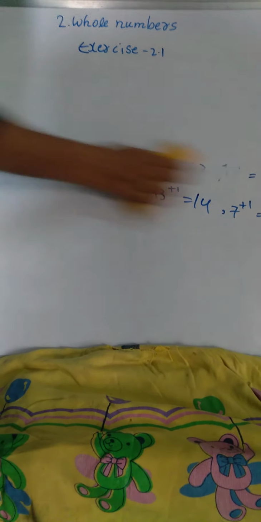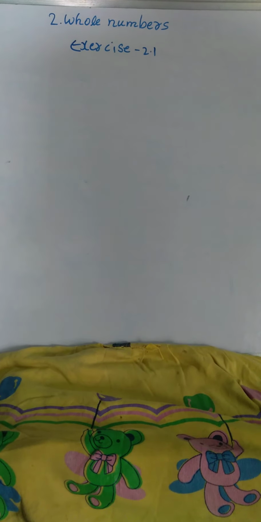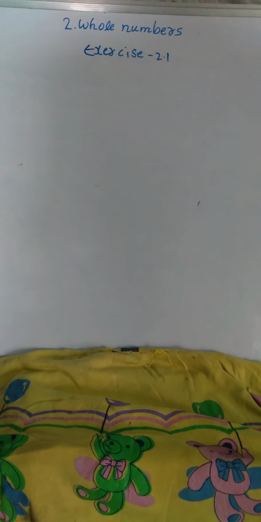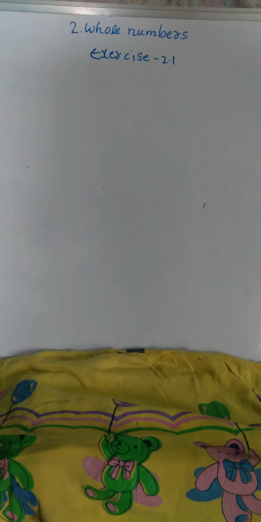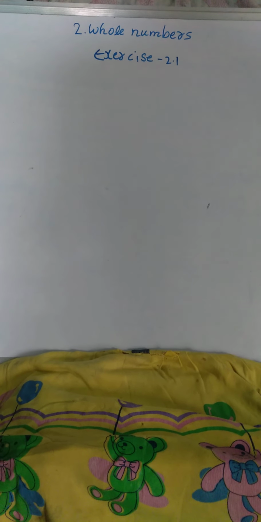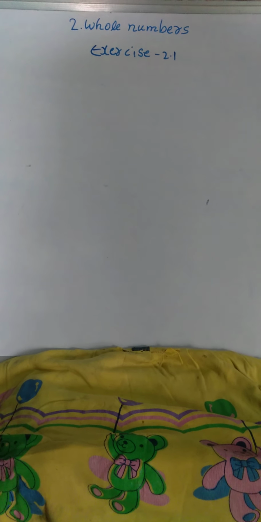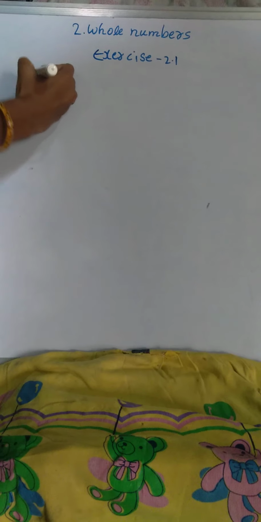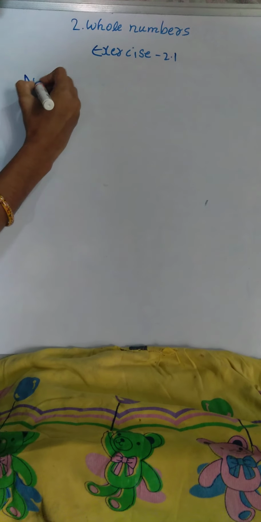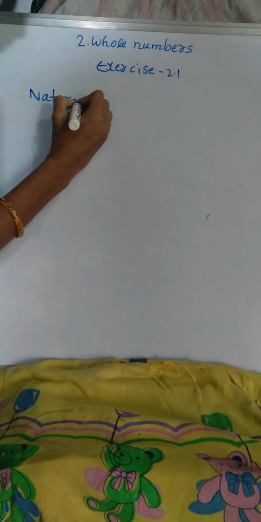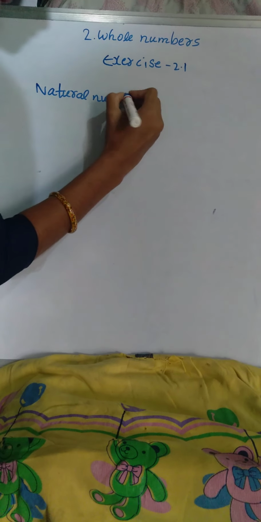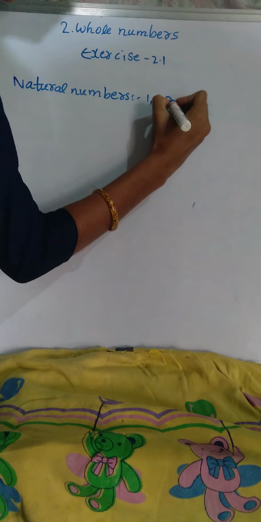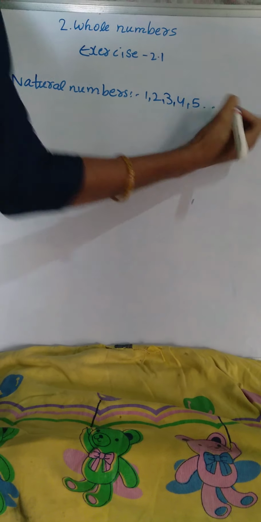So now we will start Exercise 2.1. Our first question is: is there any natural number that has no successor? Natural numbers are 1, 2, 3, 4, 5 and so on.